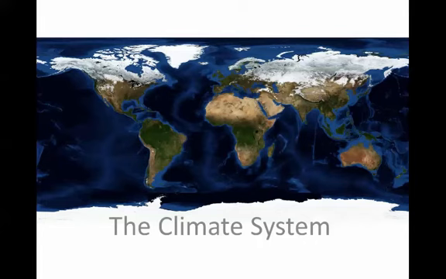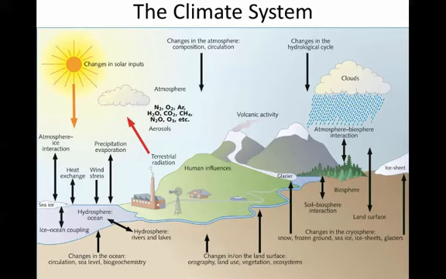Today we're going to talk about the climate system, and you can see from this satellite imagery of the globe that we have lots of areas with snow and ice, as well as different land cover types. We have deserts, we have rainforests, and we have oceans with different ridges and valleys inside the oceans, and continental shelves, which appear as these light blue areas around. This makes a really complicated climate system.